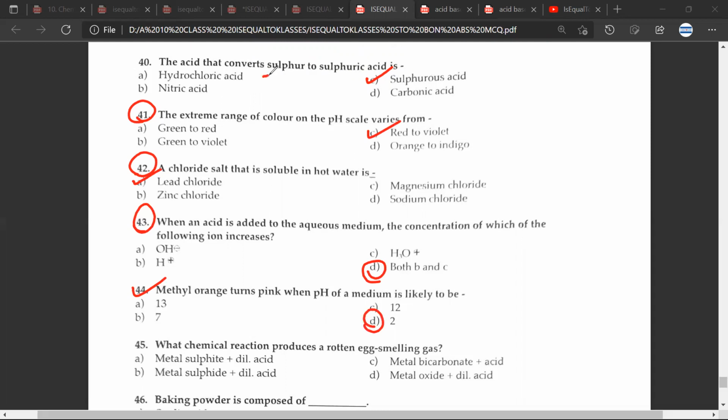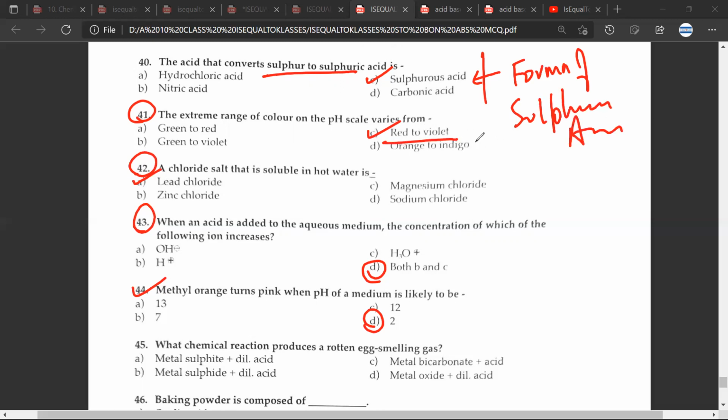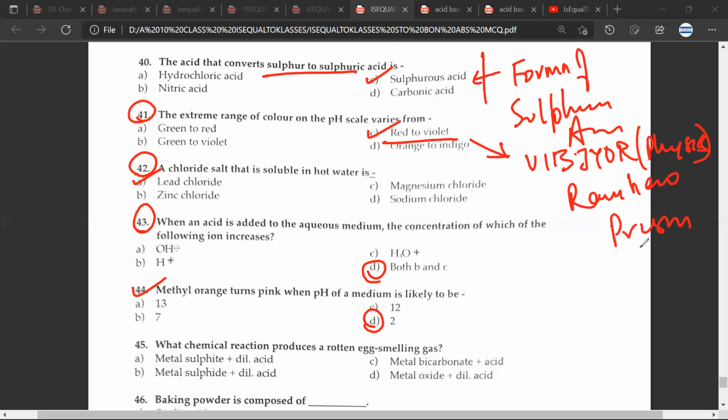Convert sulfur to sulfuric acid. You will read and study about this reaction in detail when you study the formation of sulfuric acid. And this you can take the example from physics, a rainbow, prism. Mr. CB, any doubt? No doubt.